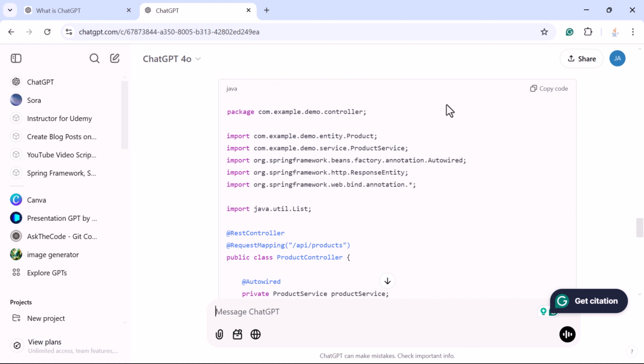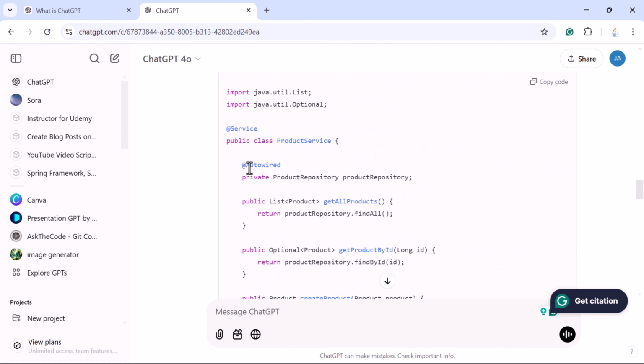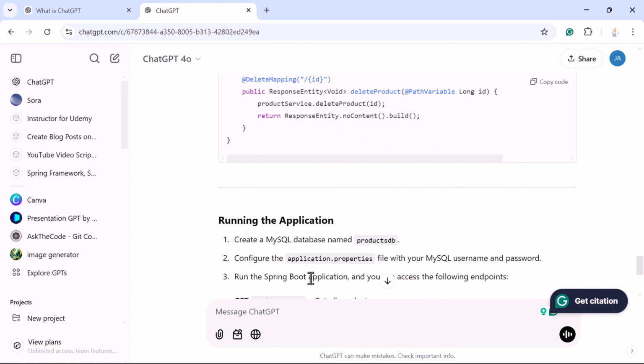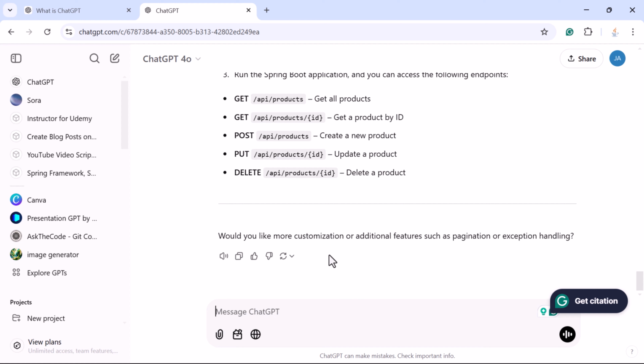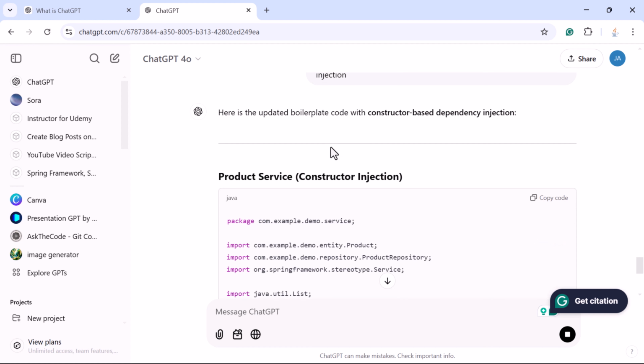Okay. Well, if you are not happy with this content, or if you want to change something in the code, then you can ask a follow-up question to ChatGPT. For instance, let us say you want to use constructor based dependency injection instead of field injection. Then you can ask the follow-up question. Here let us type the prompt: update the above content to use constructor based dependency injection. Let us see how ChatGPT will update the code.